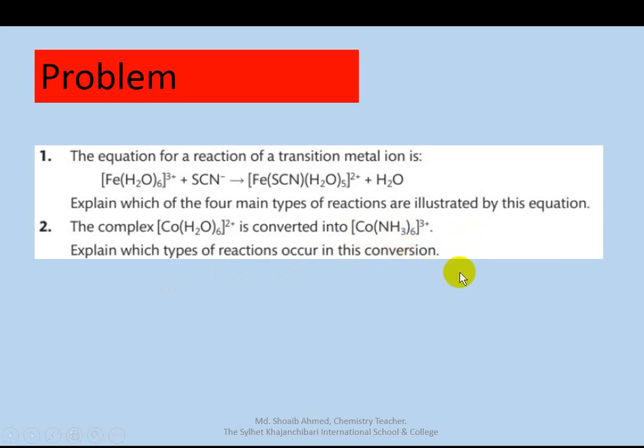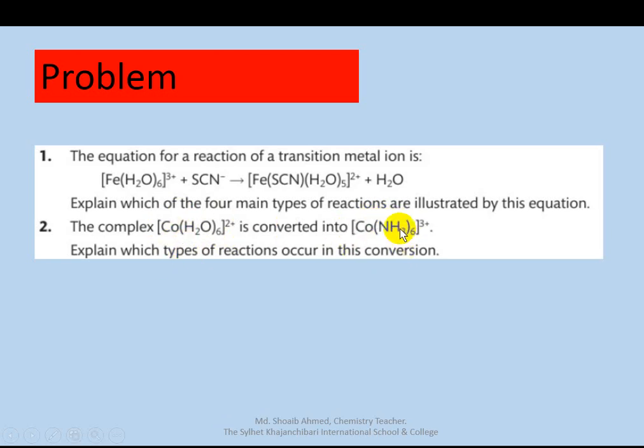So X equals plus 3, here X equals plus 2. So the oxidation number changes. Cobalt oxidation number is plus 2 here and plus 3 here. So this is the redox reaction.